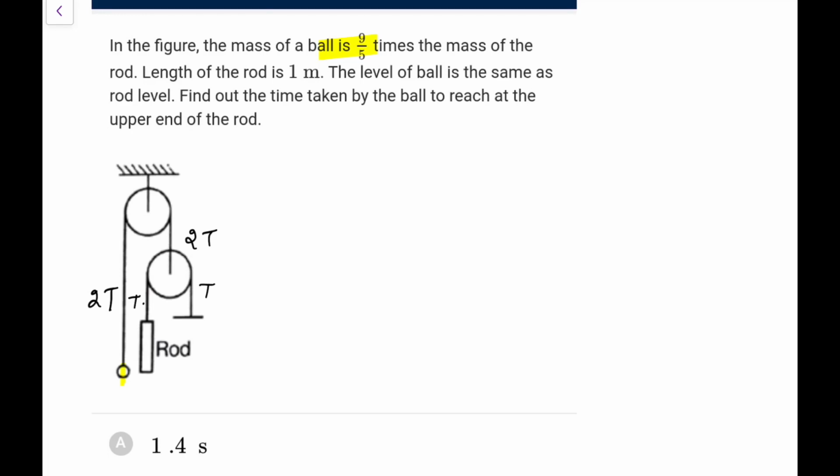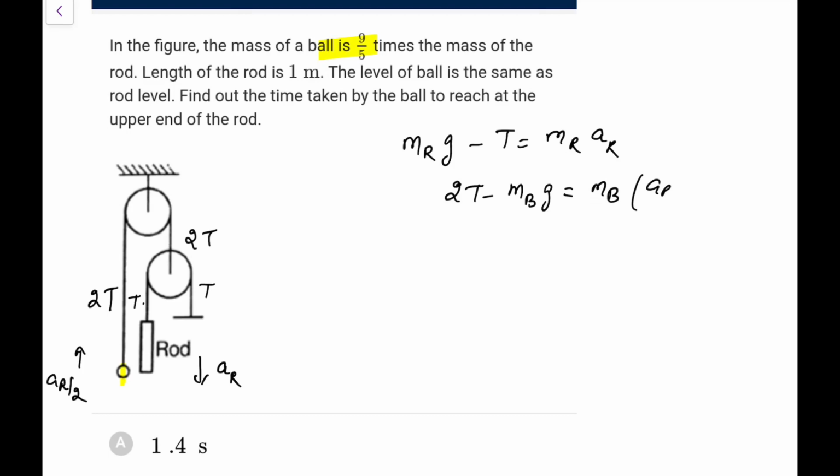So let's assume which will be going down. Let's assume the rod goes down. If it goes down with acceleration AR, what will happen? Look, if it goes a distance x, this pulley has to shift x by 2. So this has to go by x by 2. That means its acceleration would be AR by 2 upwards, we can say. So its acceleration would be half of it. Now, solving it, mass of rod into g minus T would be equal to mass of rod into A of rod, and 2T minus mass of ball into g would be equal to mass of ball into acceleration of ball, which is AR by 2.